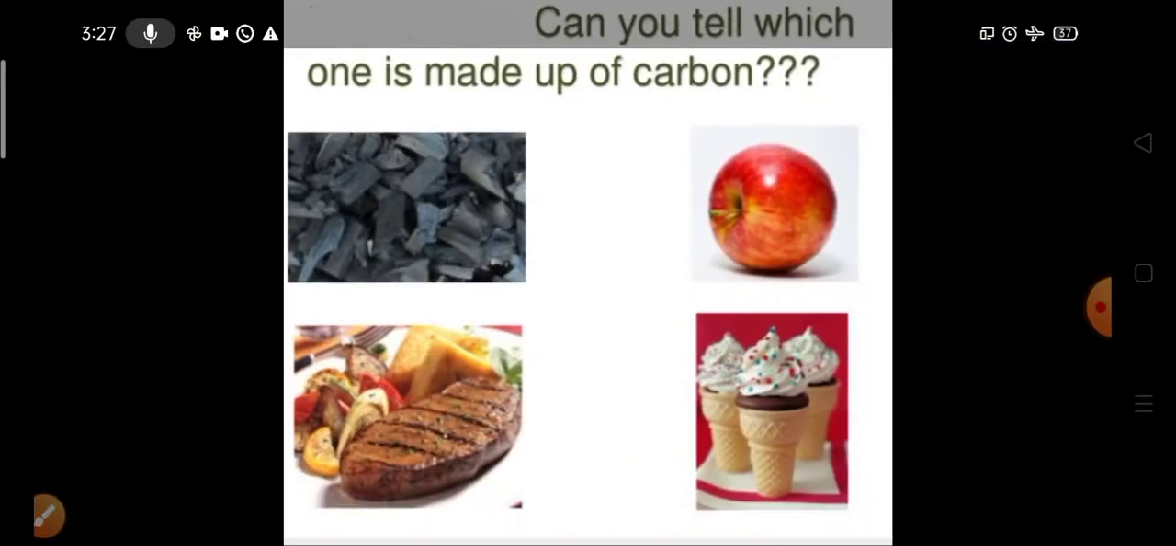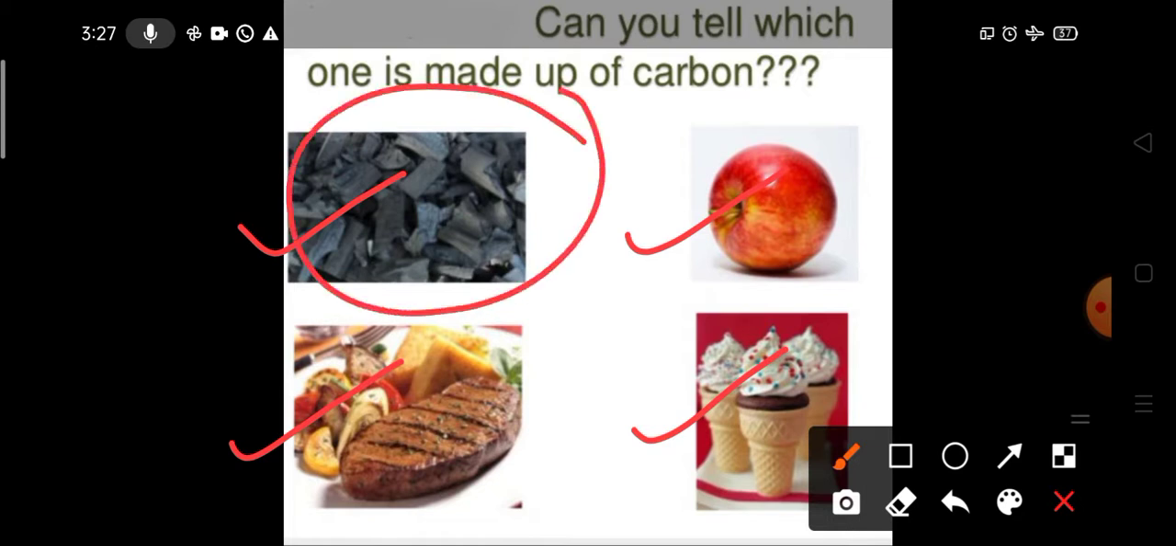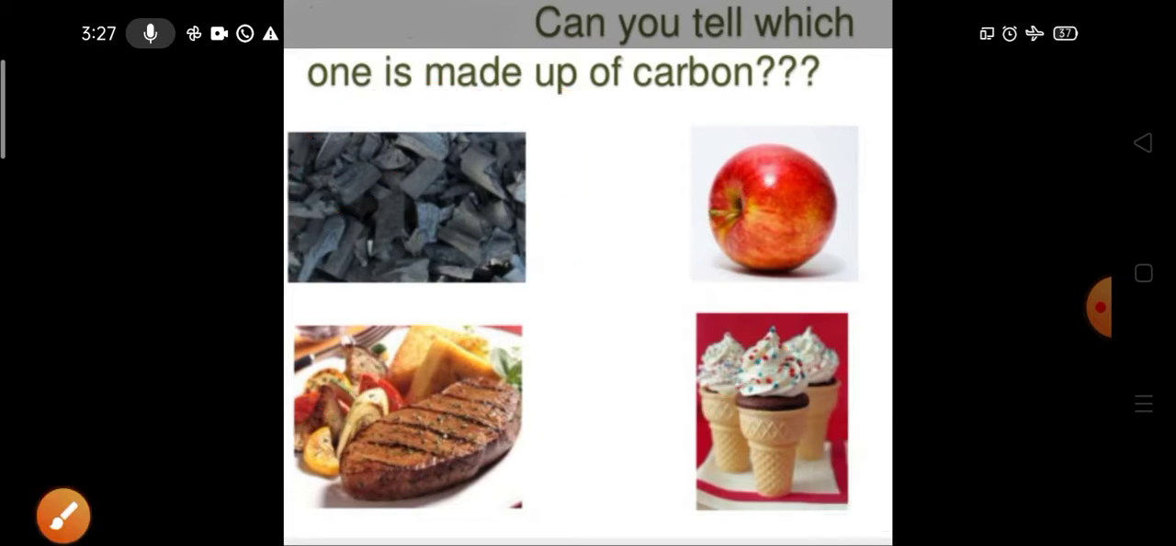The first question is, if you see this picture, you can see 3-4 things here. The first one is coal, the second one is bread and some eating things, the third one is the apple, and the fourth one is ice cream. If I ask you which contains carbon in it, the answer is each and everything contains carbon, because coal is also made up of wood, through the process of coalification, carbonization, whatever you can call it.